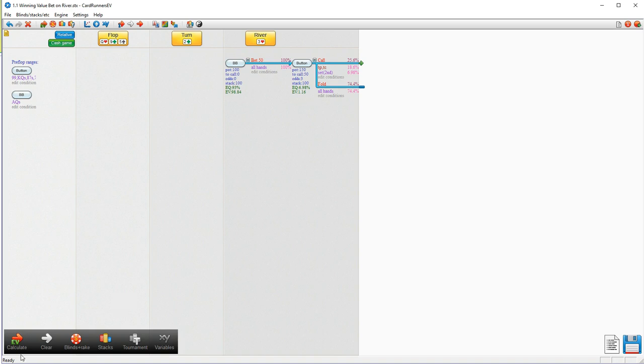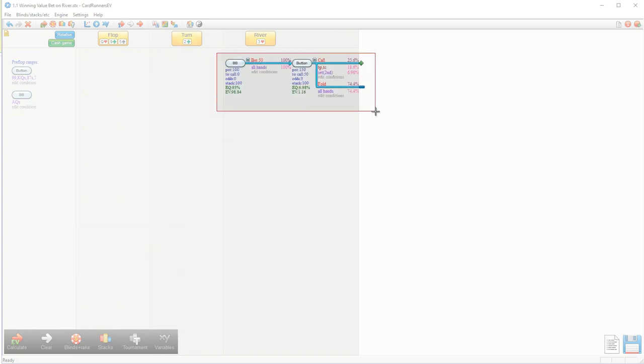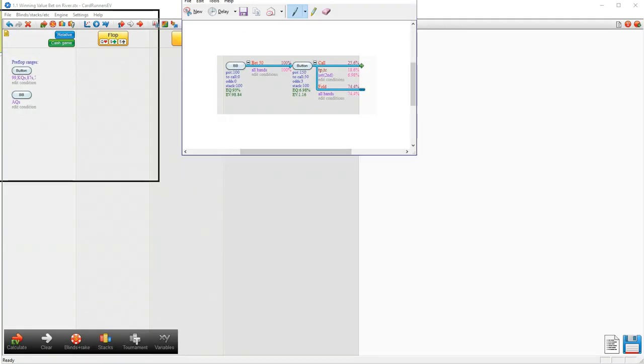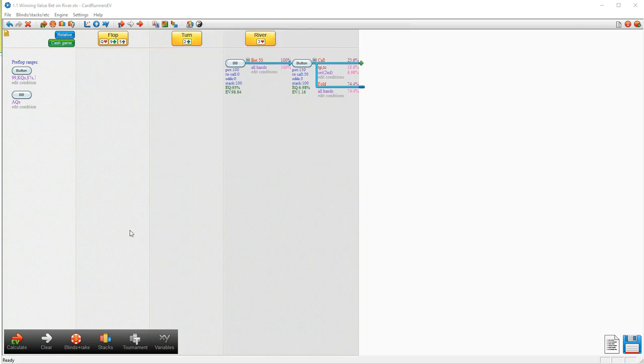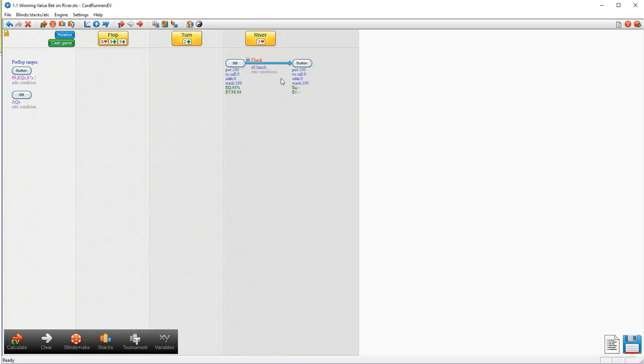So same as before, we're going to snapshot that. See the expectation there, and we're going to modify the example slightly now so that we actually decide to check instead of bet. And our opponent's basically going to bet his entire range, and we're going to call. So we're going to delete this. We're going to check now.